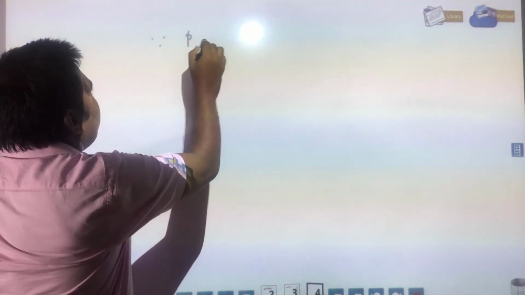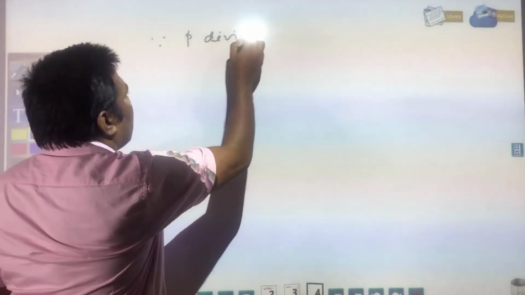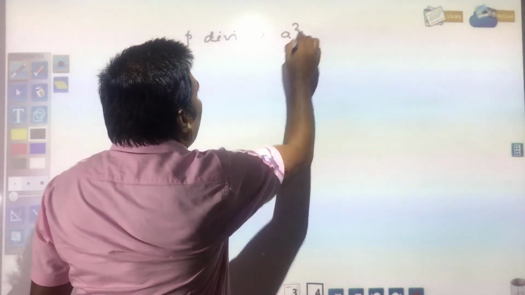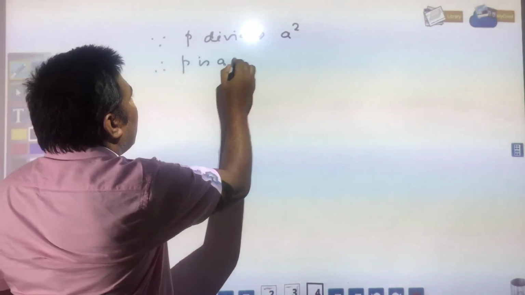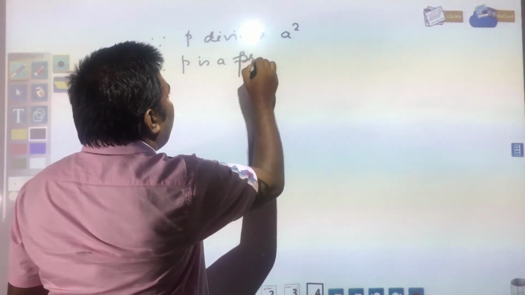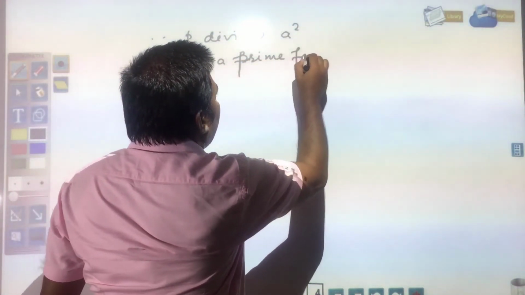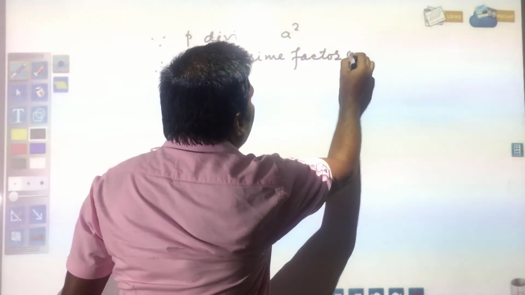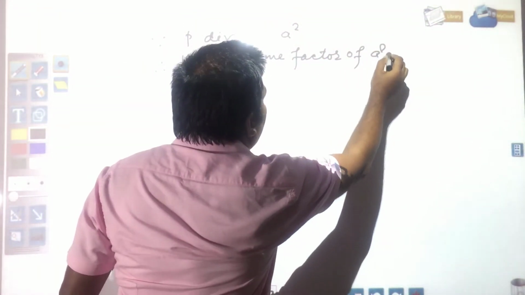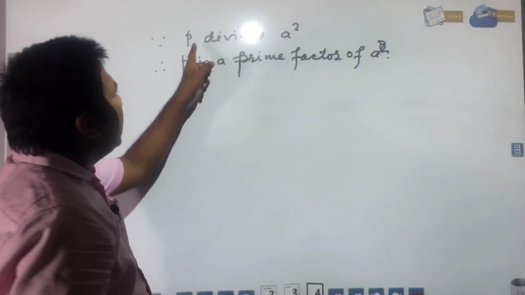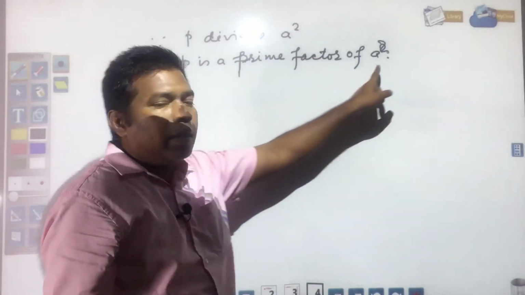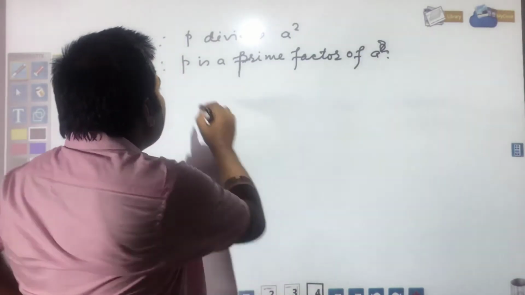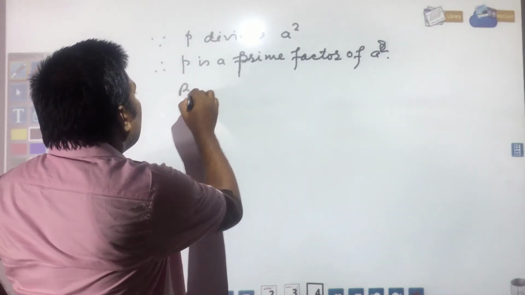Since P divides A square, it means P is a prime factor of A square. If P is dividing A square, it means P is a prime factor of A square. But A square is what?